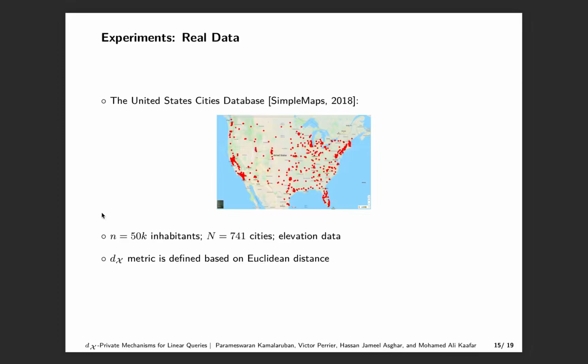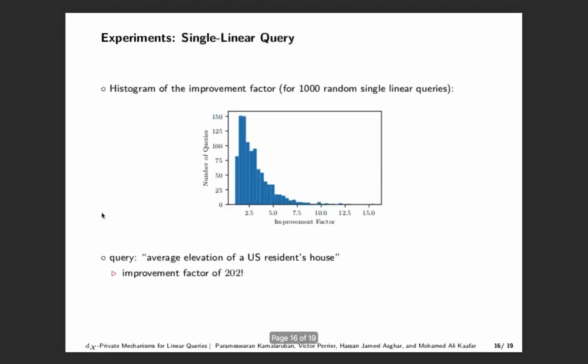We further augment this dataset with elevation information by querying the Google Maps elevation API with corresponding latitude and longitude values. We translate this dataset into a histogram over the cities with n equals 741. The 2D locations of the towns are shown in the figure. We define the Dx privacy metric based on the Euclidean distance on the 2D representation. We generate and evaluate 1,000 random linear queries over this dataset. The improvement factors of these queries are shown in the figure.